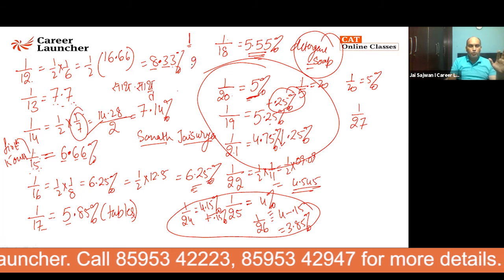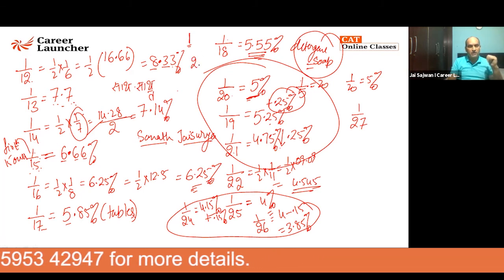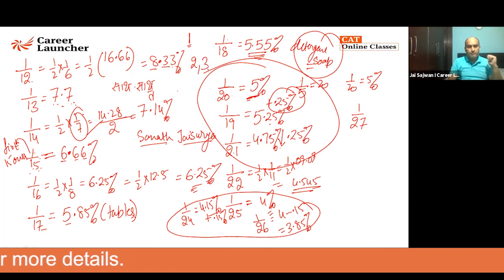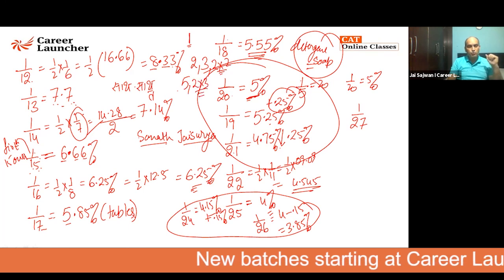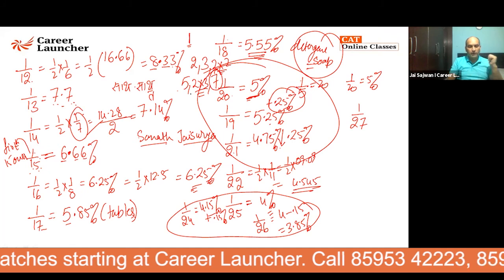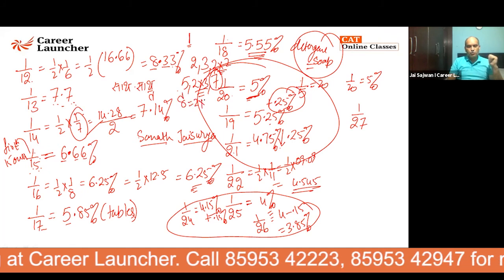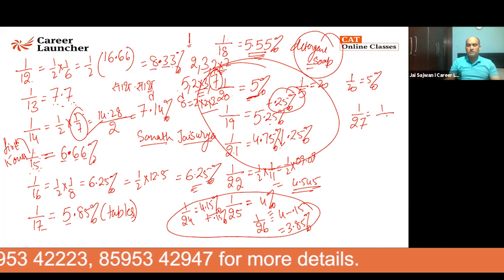So if I talk about 2, yes, it is a prime number. No one can form prime, 2 is itself going to form itself. 3 is a prime number. 4 is not a prime number, 4 is formed from 2 into 2. 5 is a prime number. 6 is not a prime number, it is formed from 2 different prime numbers, that is 2 and 3. 7 is a prime number. You have seen 1 by 7 is 14.28. 8 is nothing but 2 into 2 into 2. So my dear, 27 is nothing but 3 cube.